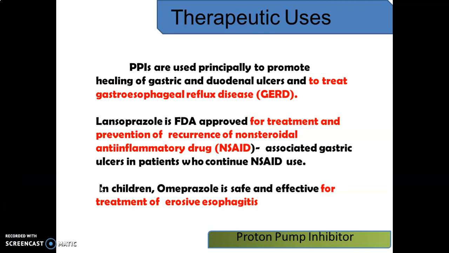So, up till now we have seen the proton pump inhibitors: what proton pump inhibitors are, their mechanism of action, the gastric acid secretion mechanism, then structural activity relationships, adverse effects and therapeutic use. In the next session, we will see the synthesis of different antihistaminic agents and proton pump inhibitors, and then we will see different MCQs and questions related to these antihistaminic agents. Thank you.